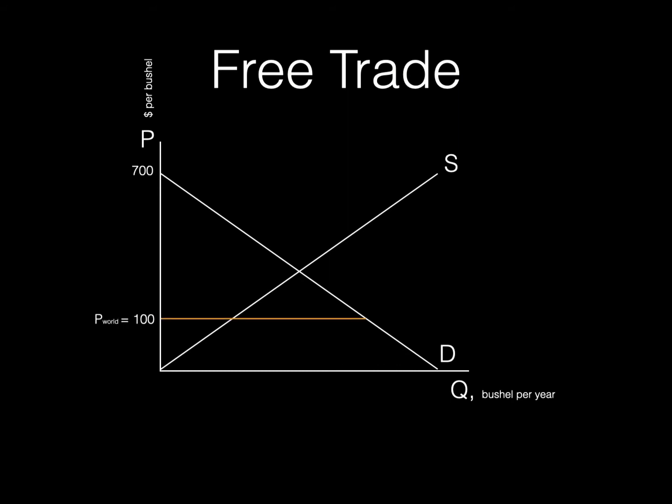The world price of organic kale is $100 a bushel. Since the kale produced on the world market is a perfect substitute for the kale produced in Greenland, Greenland producers must compete with the world price. At a price of $100, domestic producers will produce 4 million bushels of kale, and domestic consumers will consume 24 million bushels. The difference of 20 million bushels is imported from the world market.